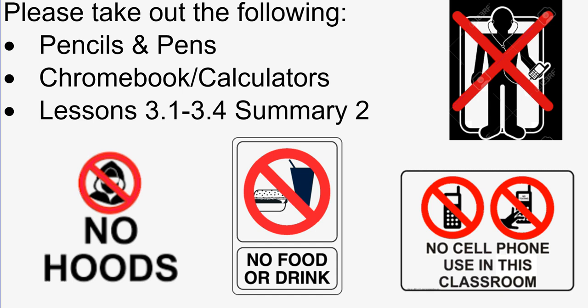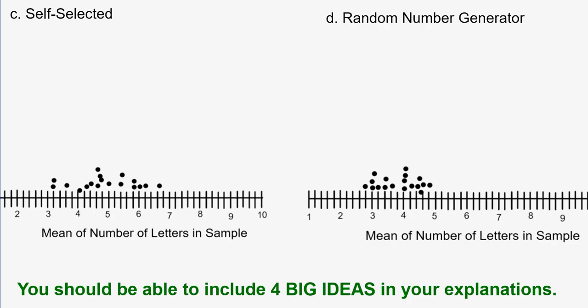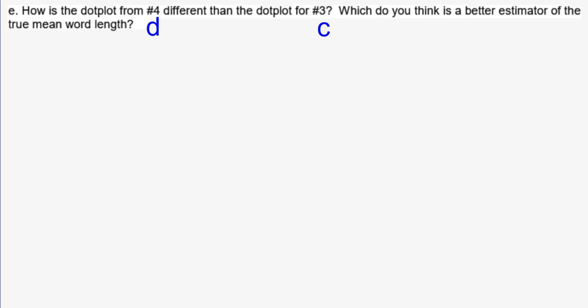So we have here our data that we used with our self-selected words and their mean number of letters, and our random number generated words and their mean number of letters in the sample. And so what we're looking for was to compare the two plots. How did our self-selection versus the random selection compare, and which would be the better estimator of the true word length?